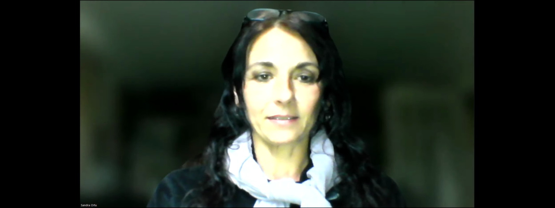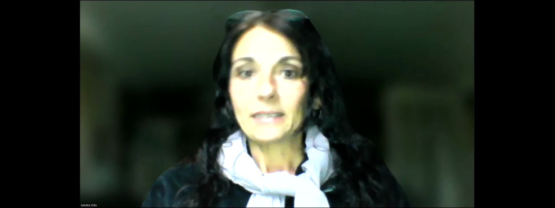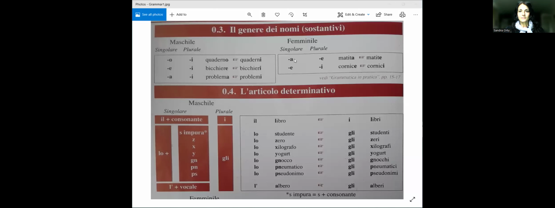So let me share the page. And as I said, this is mainly for beginners. I'm sure you recognize these scary things. We're talking about nouns. Here you can see they're called sostantivi as well. It's just another name for it.